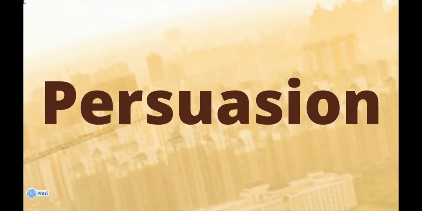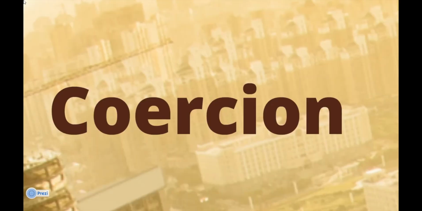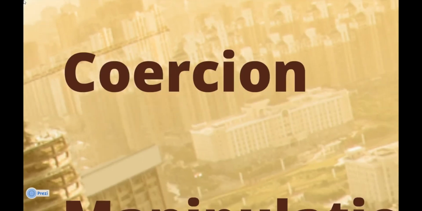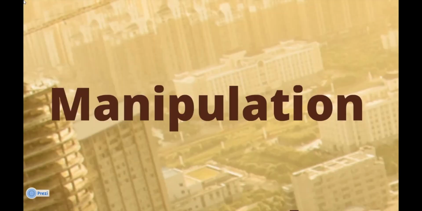Persuasion is to convince someone of your point of view by appealing to logic, emotion, and ethics. Coercion is to forcibly influence others. Manipulation means to tell lies to try and trick others into believing your point of view.